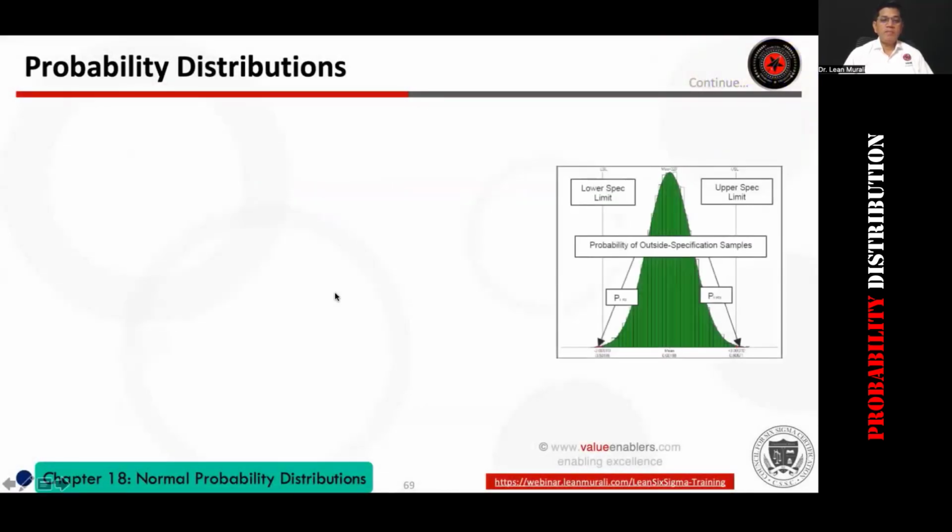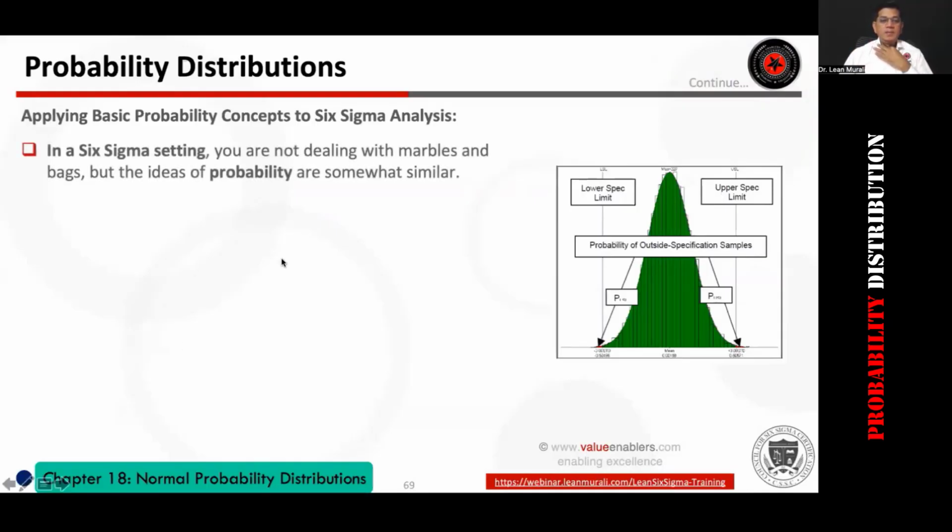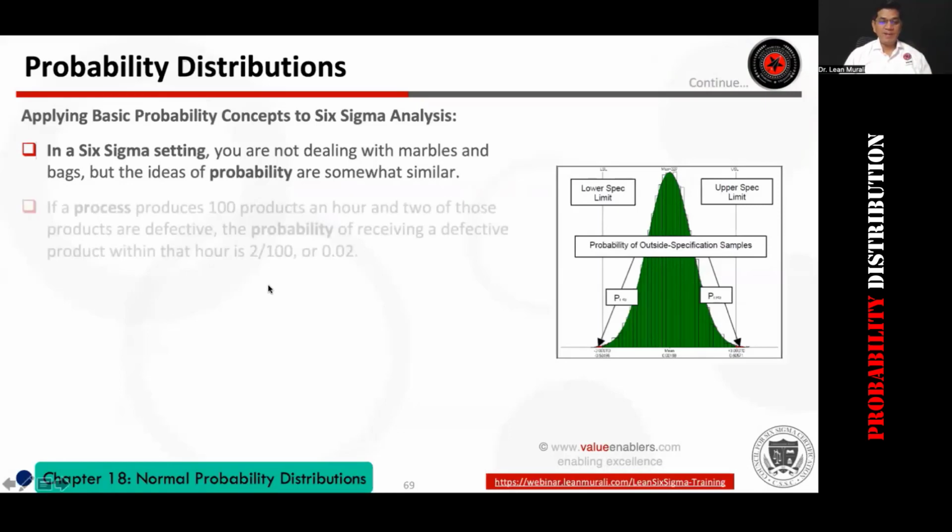So, probability distributions. Now, how do you apply these basic probability concepts to Six Sigma analysis? You're not dealing with marbles. You're not dealing with bags. But the ideas of probability are similar.